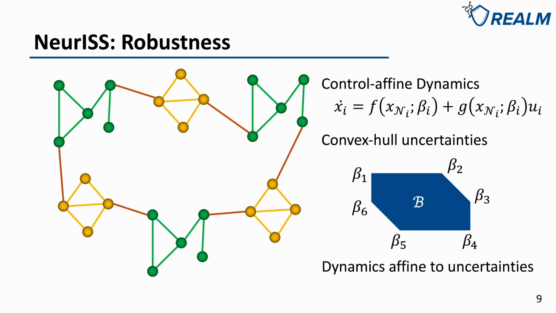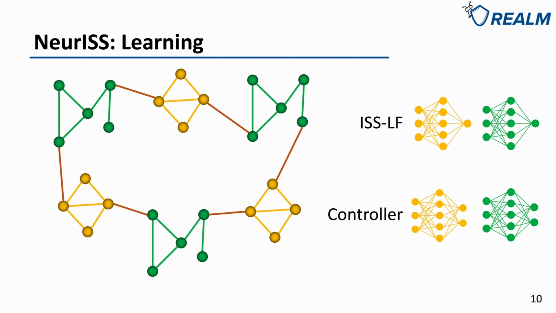In other words, the ISS level functions will be robust to the uncertainties inside this convex hull. So now, the ISS level functions have the scalability, network generalizability, and robustness. Then the final question is, how can we learn such ISS level functions?